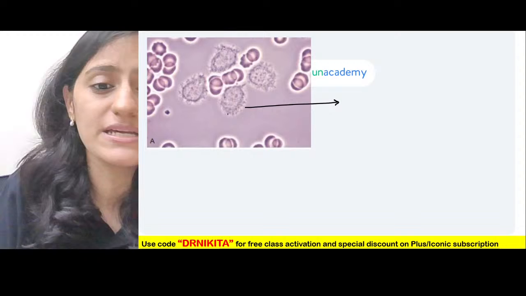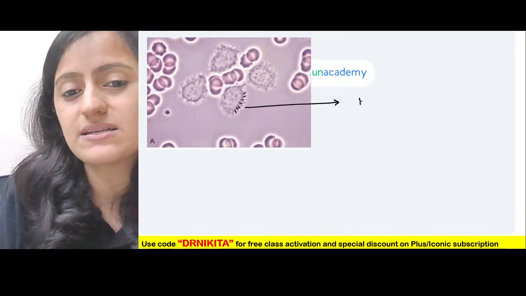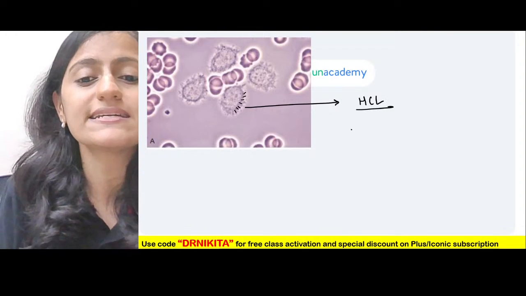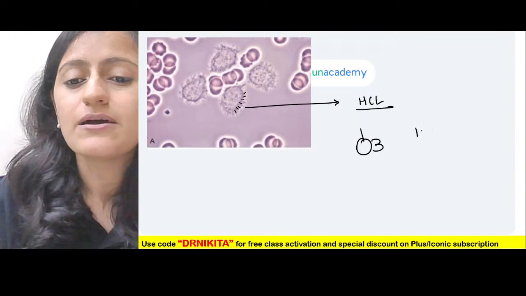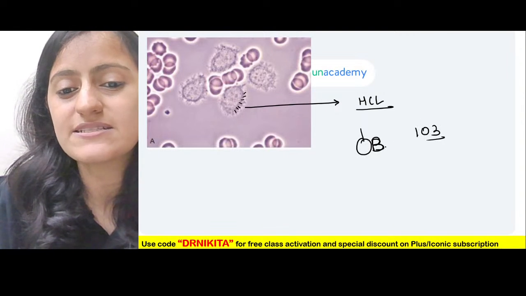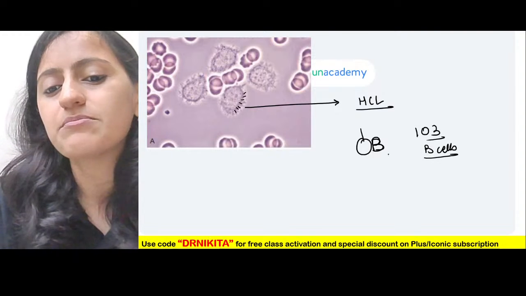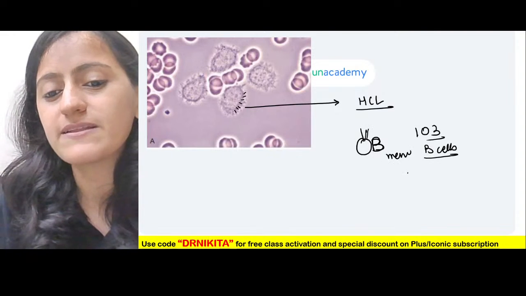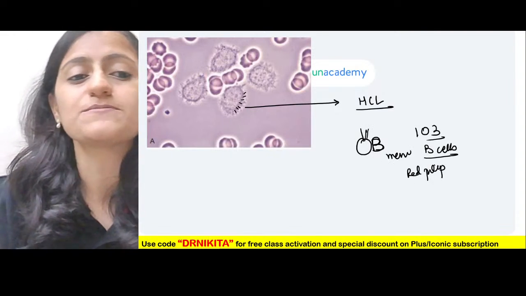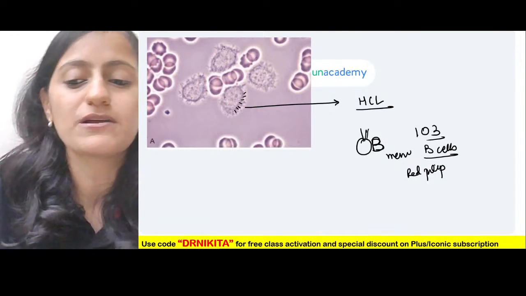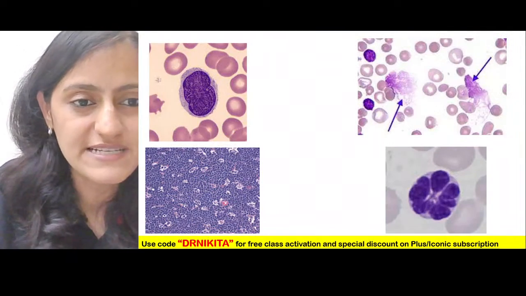What is this image showing here? The projections here look like the hairy cell. This is hairy cell leukemia, CD103. It is a tumor of memory B cells involving the red pulp of the spleen. Annexin positive, fried egg appearance, TRAP positive, all that we have seen.